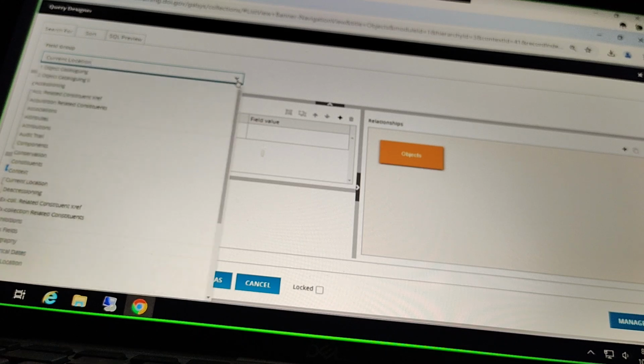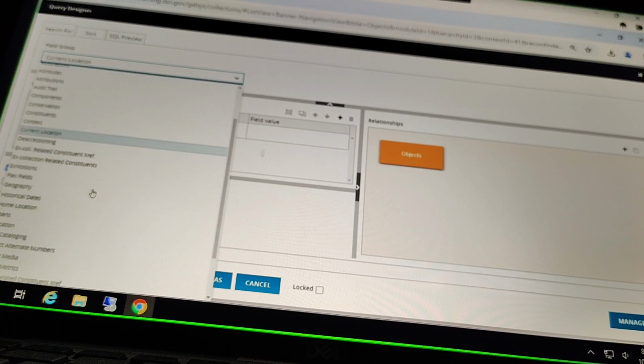In addition to the current location field group, we also have home location down here, and then location down here, which is really about location history. So those three field groups correspond to what we were seeing when we were searching by location, right? We had current or home location or location history. So those will be useful for you all when you want to get to those more precise locations.